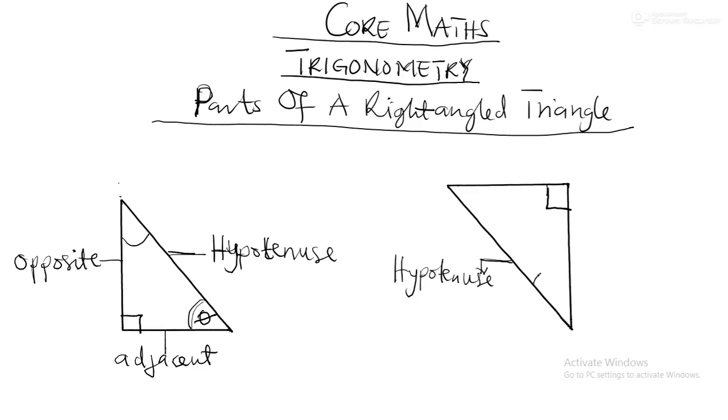So if this angle here is our reference angle, let's say alpha, then this side will be called what? Opposite. You are right. So this side will be called opposite. Then this will be called what? Adjacent.